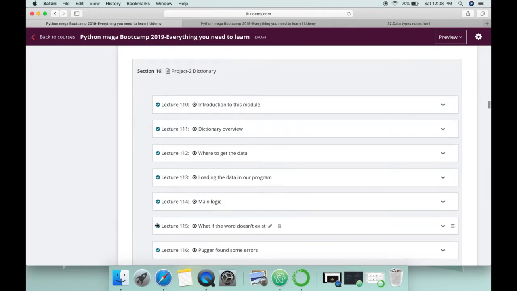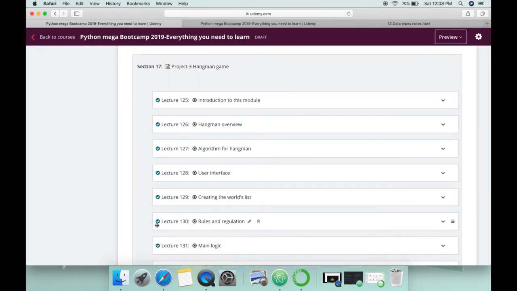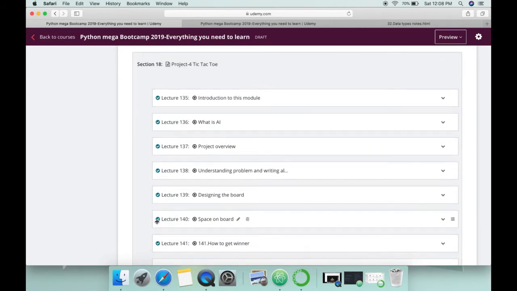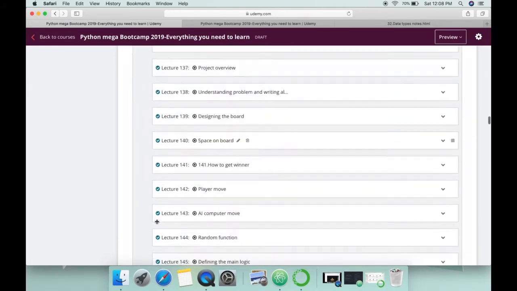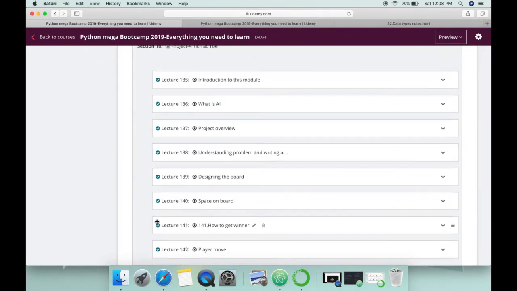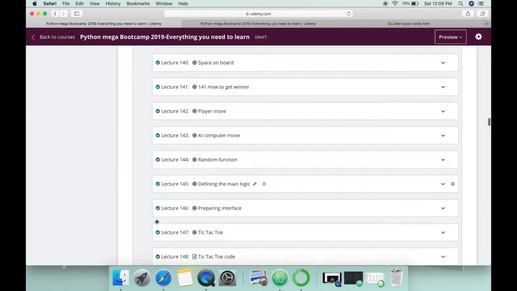Then we will build a dictionary that will find the meaning of every single word you require and in any way. Then we have another project, a game, that is a basic Hangman game, which you will get to know that what it look like. When you get this one, then we have our tic-tac-toe, and this one is the main project of this module, or we can say section 1, where you will learn that how you can create a game that will actually play with you. The second is the computer playing there. So it's actually an AI type of stuff game, but basics of that one. So here you will learn to build that one and how you can play against computer. And I bet you cannot win with that one.